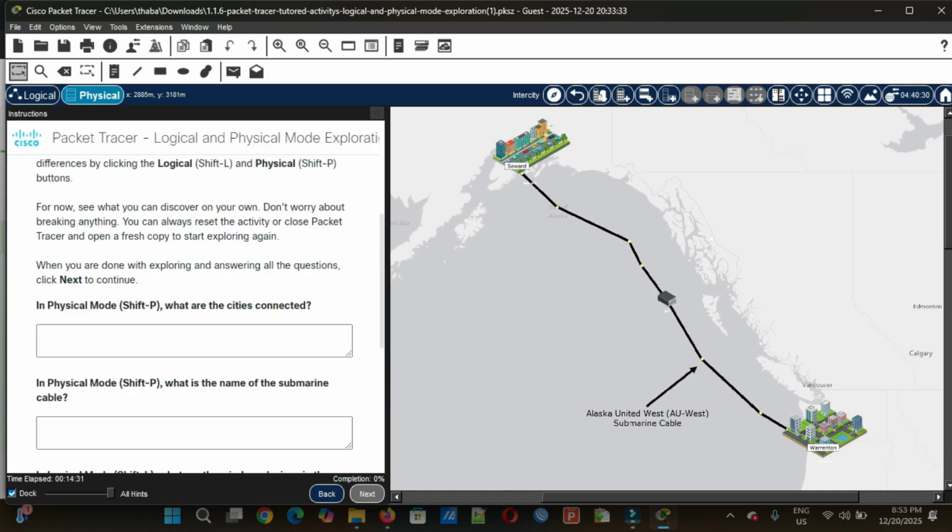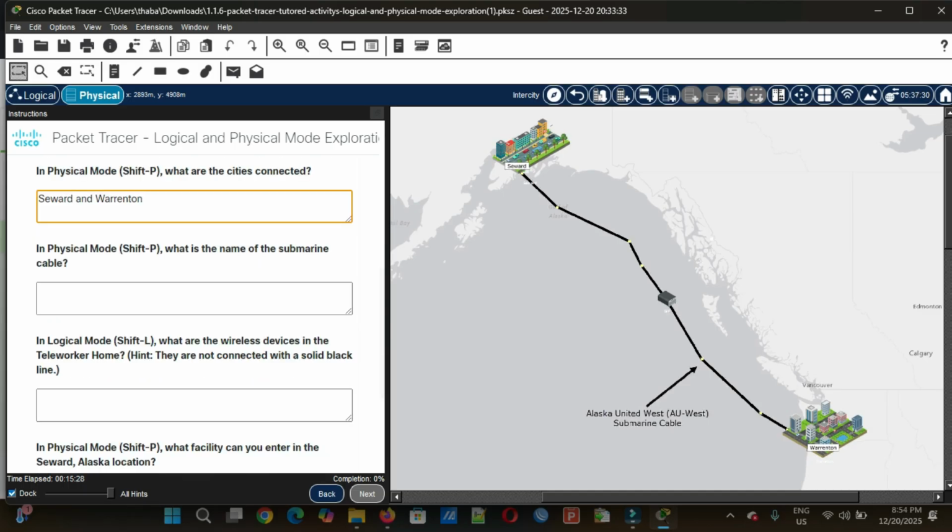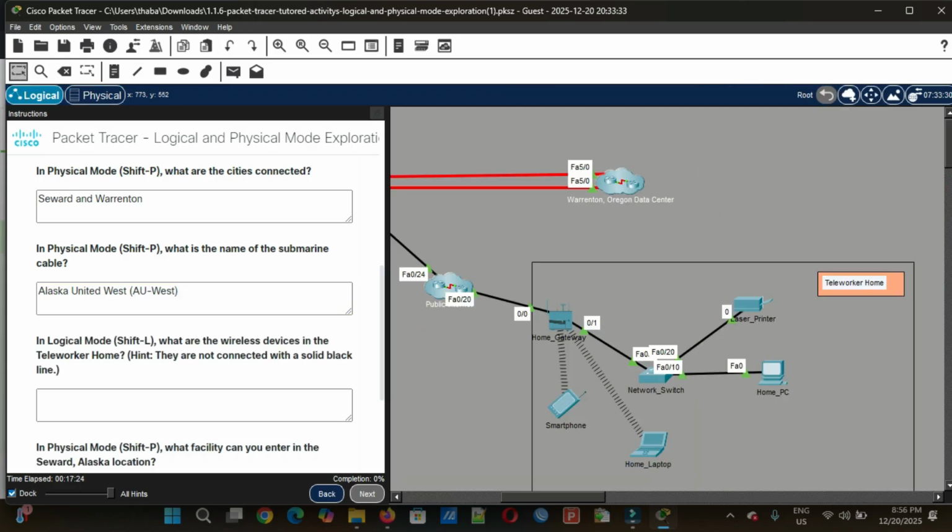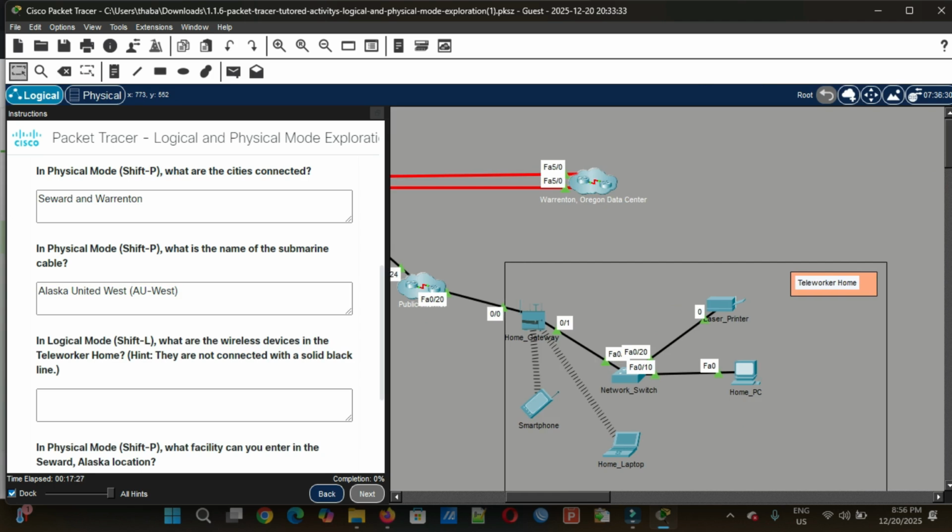We can see the cities on our topology. The next question says in physical mode, what is the name of the submarine cable? As you can see, our submarine cable is Alaska United West, which is in brackets AU-West. In logic mode, what are the wireless devices in the teleworker home? This is the teleworker home, and we want the wireless devices in it. Our wireless devices are the smartphone and home laptop.